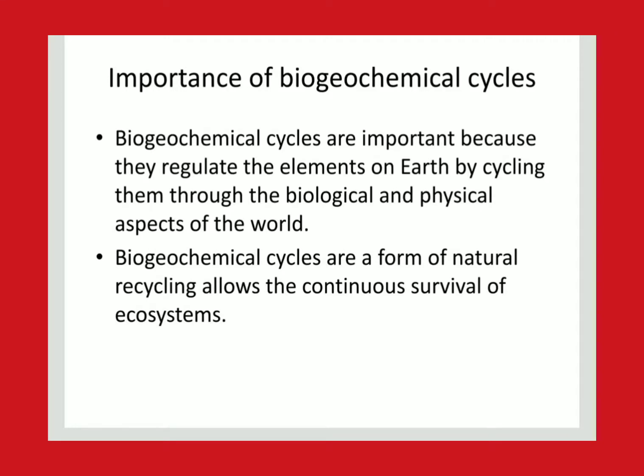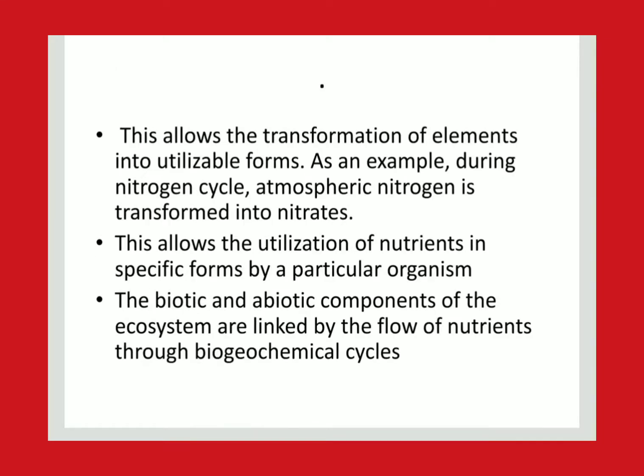And also, it is a natural process that allows the continuous survival of the ecosystems. For the continuous survival of the organisms, this is very important, and this allows the transformation of elements into a usable or utilizable form. As an example, during the nitrogen cycle, atmospheric nitrogen is transformed into nitrates, which are readily used by the organisms. This allows the utilization of nutrients in specific forms by the organisms, and the biotic and abiotic elements of the ecosystem are linked by the flow of these nutrients.